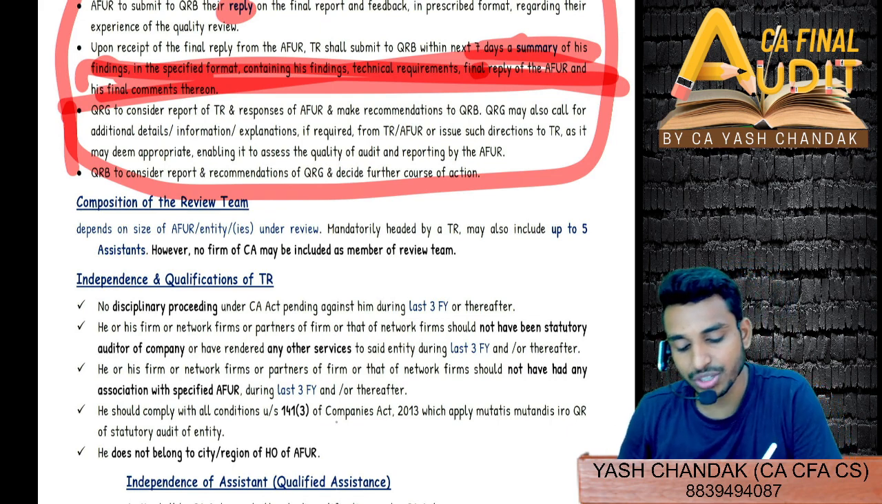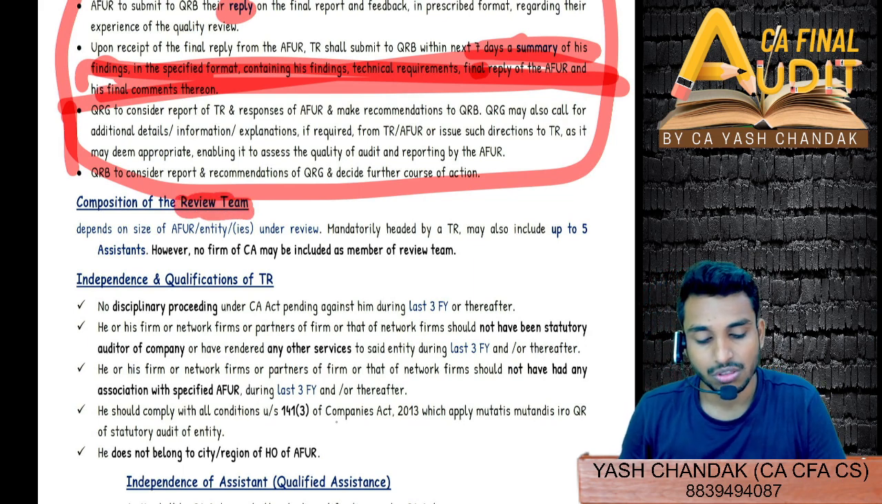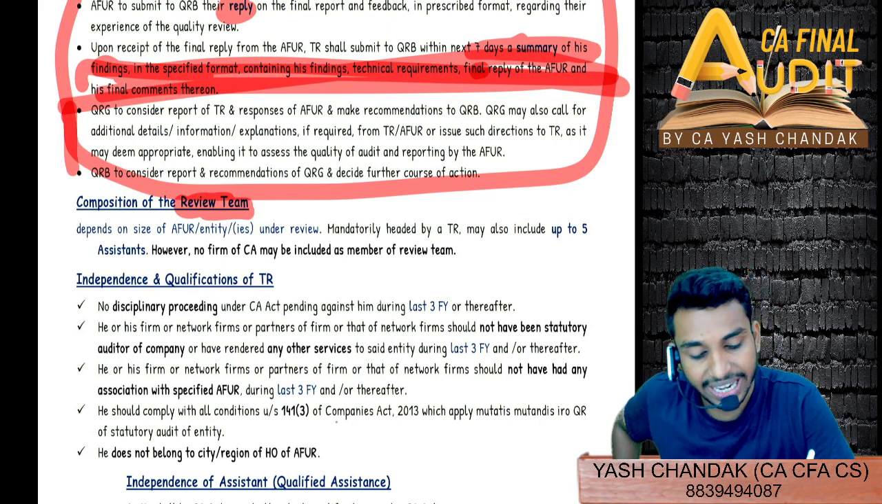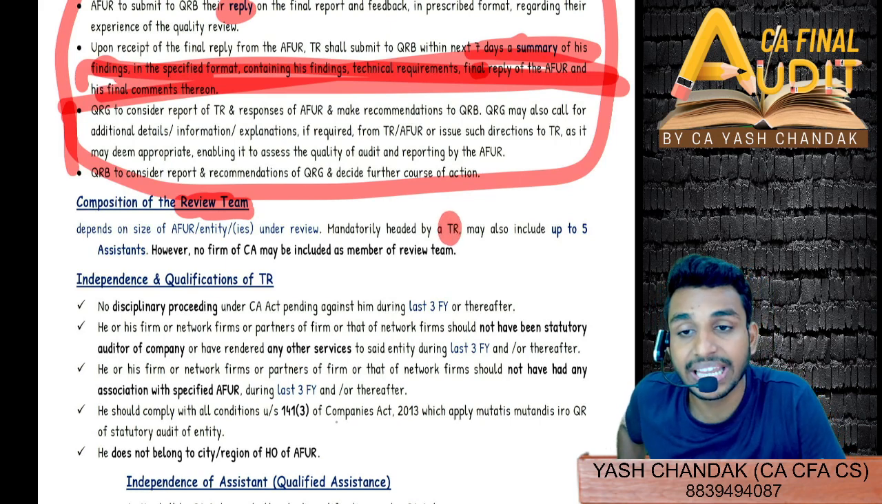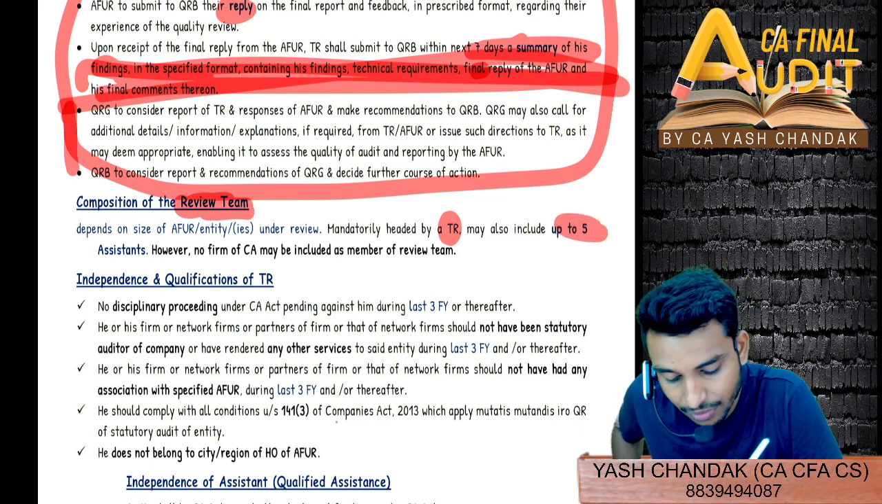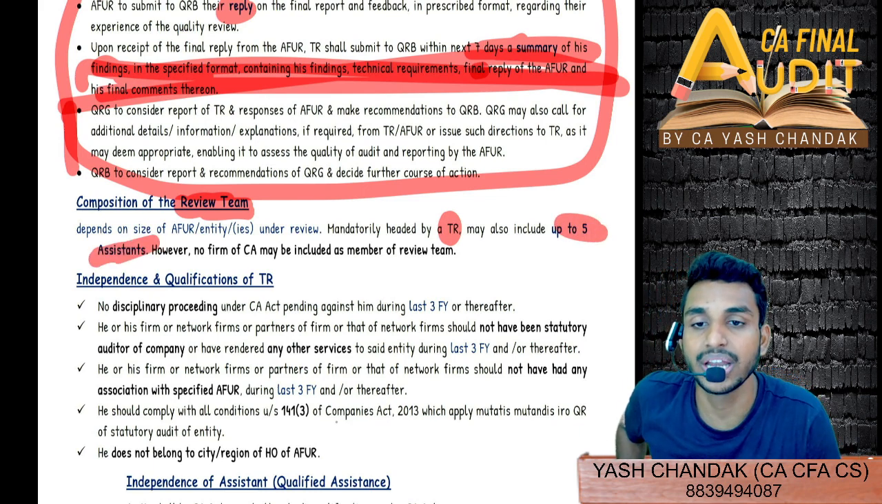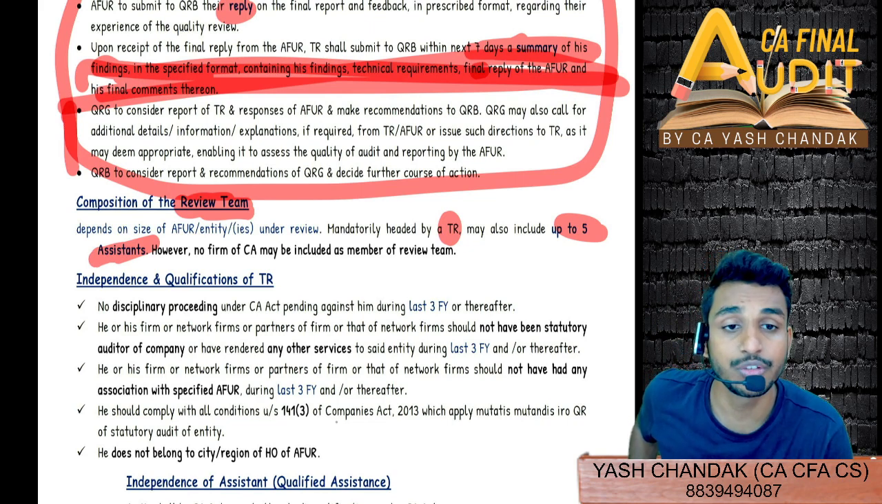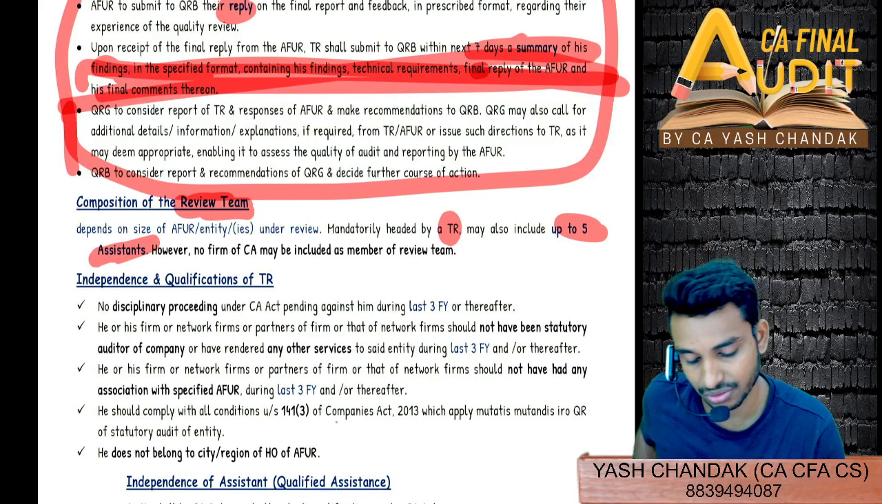Now you can see the composition of the quality review team. It has to be mandatorily headed by a technical reviewer. And can he take qualified assistants with him? Yes, he can take up to 5 qualified assistants, unlike in peer review where we could take only 1 qualified assistant with us, right? So in quality review, you can take up to 5 qualified assistants.